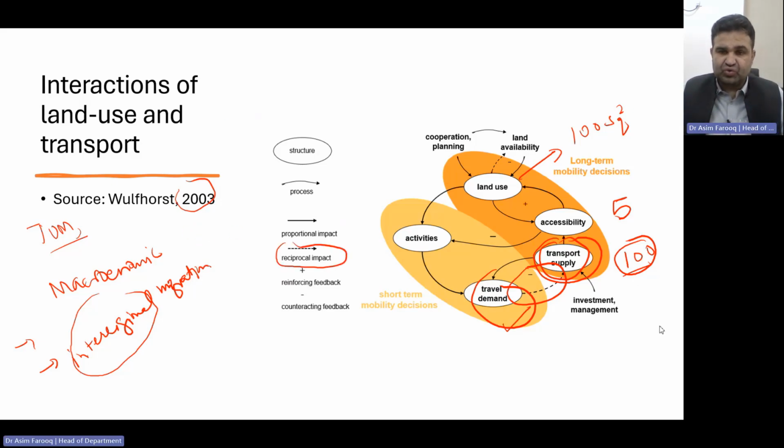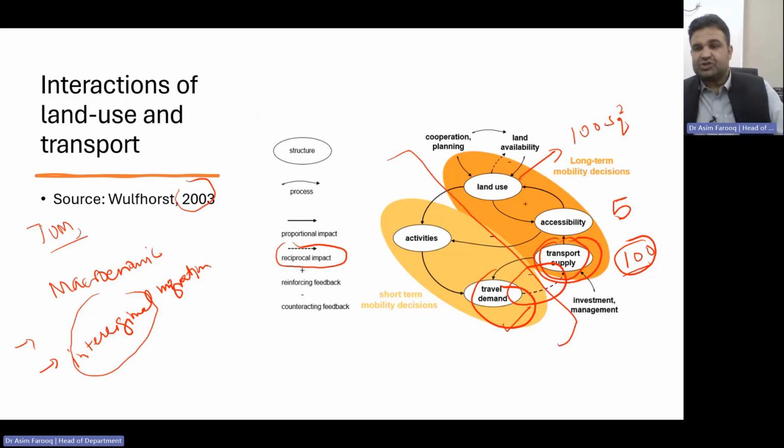If you look at the short-term part here, the short-term mobility decisions are greatly influenced by everyday activities, such as marketing type of activity, mode choice, route choice, and so on. But some aspects are also influenced by the service of that specific transportation which we offer.